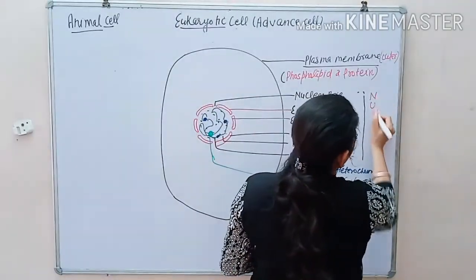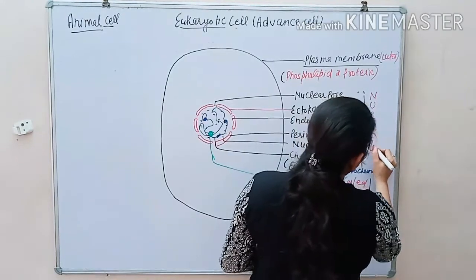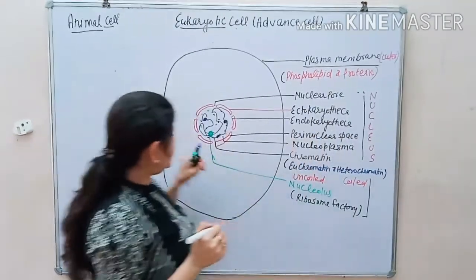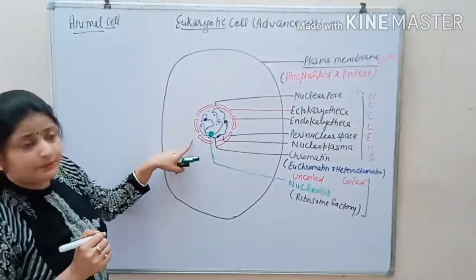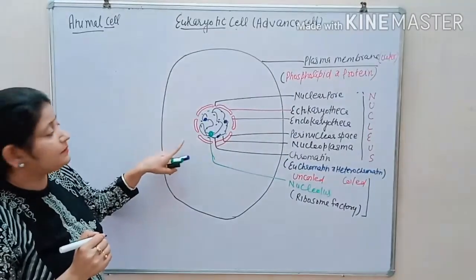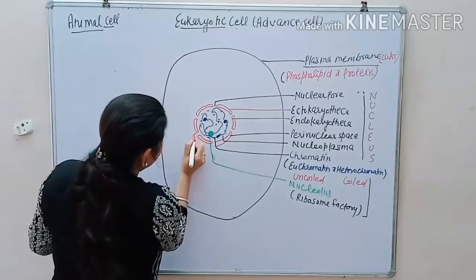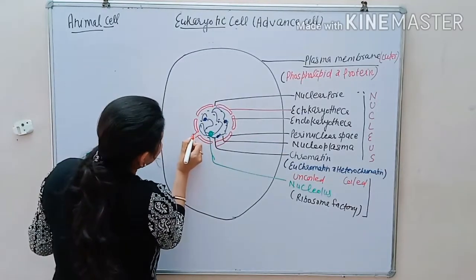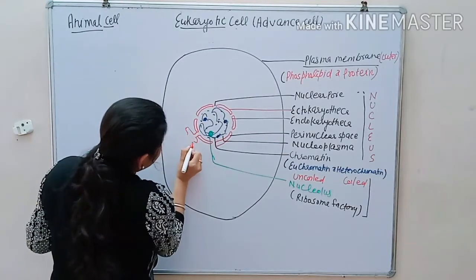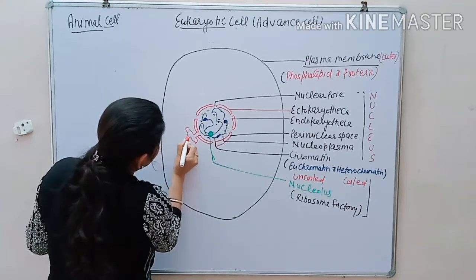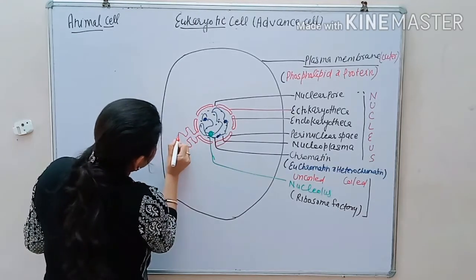What do we call this? Nucleus. And it is centrally placed in the case of the animal cell. The outer membrane of the nucleus is connected with the plasma membrane through a three-dimensional structure.